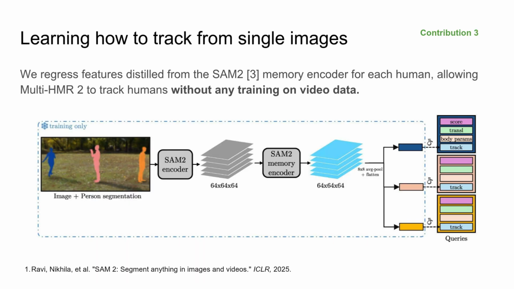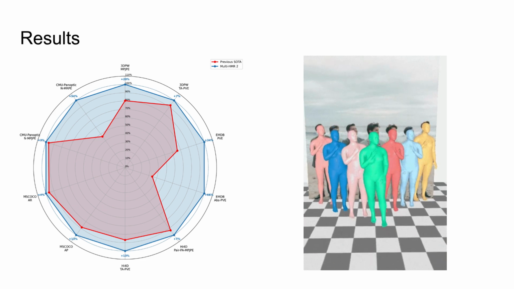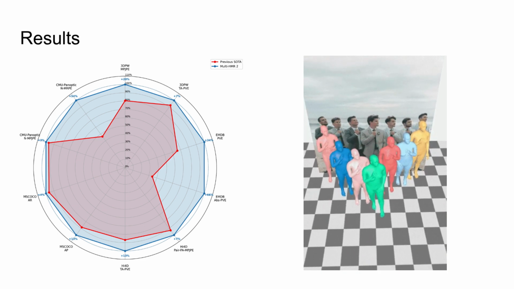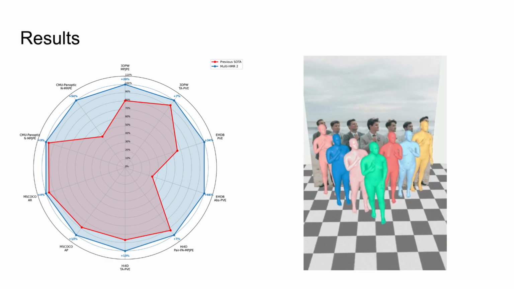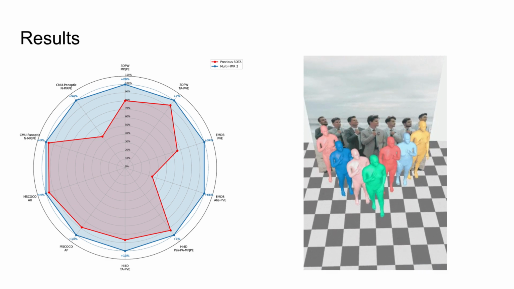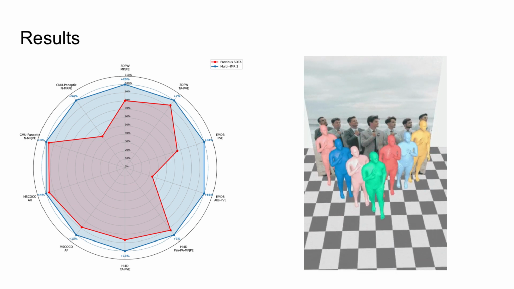In order to track identities across frames, we regress features distilled from the SAM2 memory encoder for each human. At inference, Multi-HMR2 can track humans in videos despite being trained exclusively with still images. Compared to prior single-shot multi-person HMR methods, Multi-HMR2 achieves state-of-the-art results in terms of human detection, pelvis-centric 3D error, camera space metrics, close interactions, 2D reprojection, and tracking.